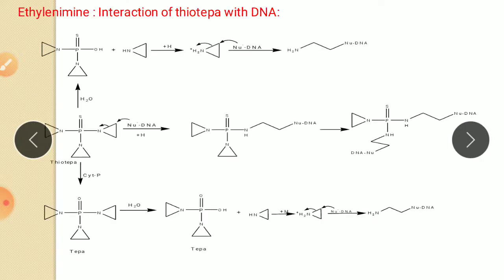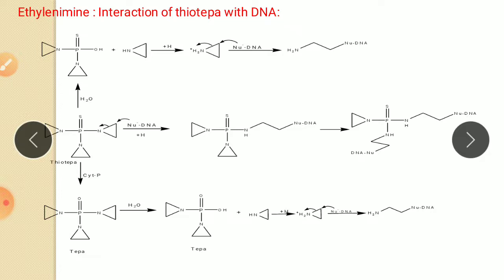So now the next class of alkylating agents is ethylene imines. The early success of nitrogen mustard led researchers to investigate other compounds that contain a preformed aziridine ring.